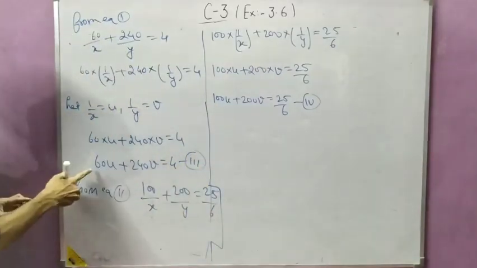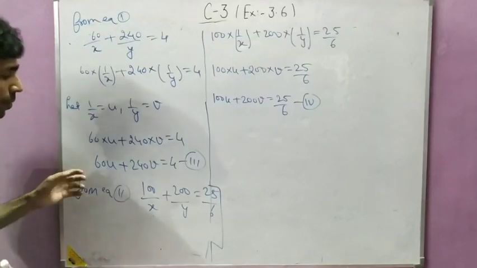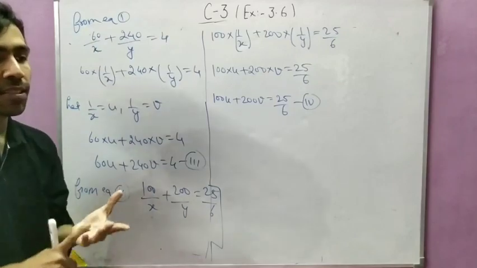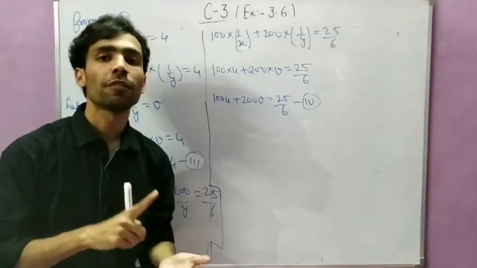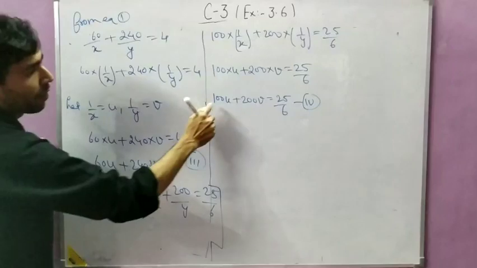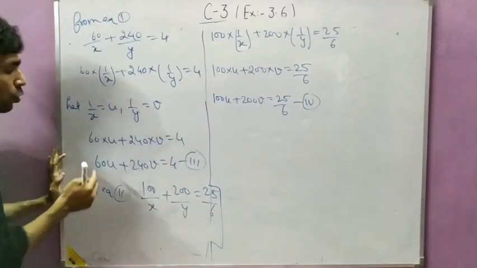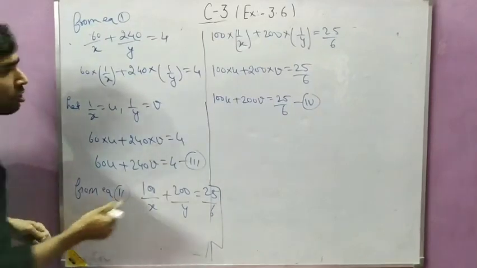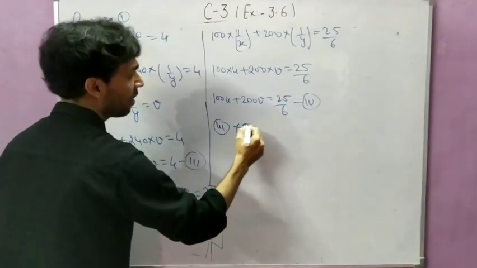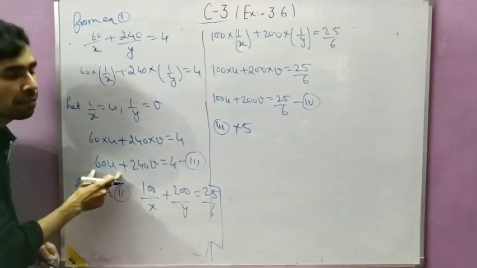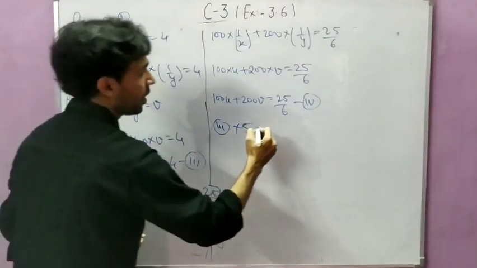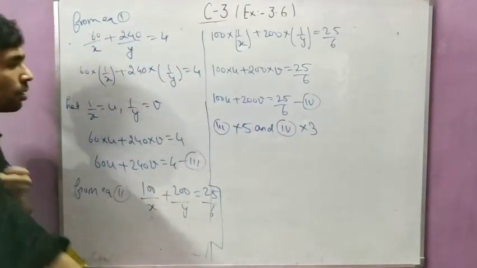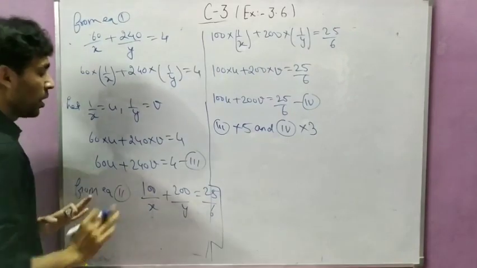So see, here is 60, here is 100. What do we do? You can take the multiples of 60: 60, 120, 180, 240, 300. And the multiples of 100 are 100, 200, 300. So the first common multiple is 300. So equation 3 can be multiplied by 5, because then it will become 300. And when equation 4 is multiplied by 3, it will also become 300. So I am eliminating u.